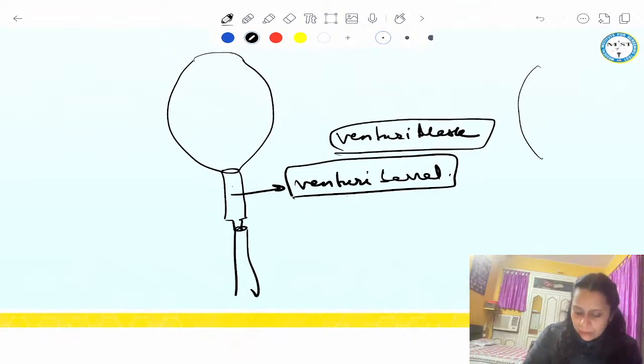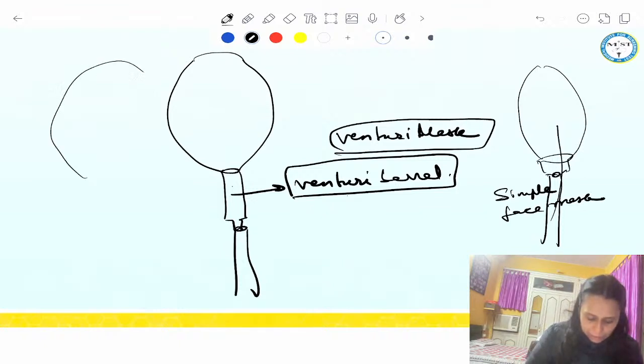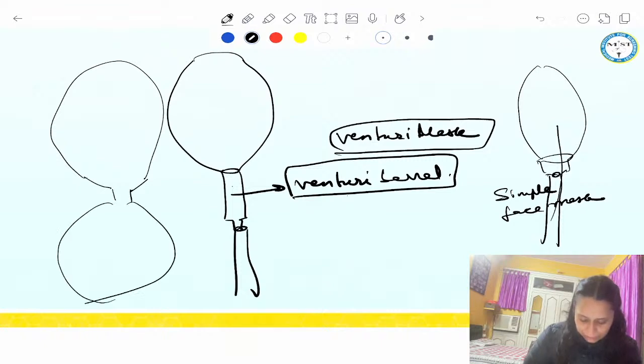And if in the mask, the oxygen tubing is attaching in the mask itself, then it is a simple face mask. Okay. And if the mask has a bag attached with it, like this, this is a non-rebreathing mask.